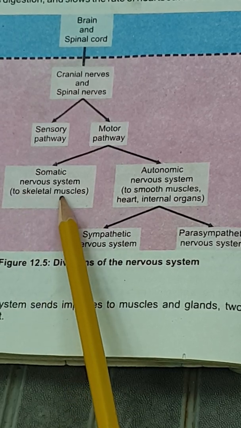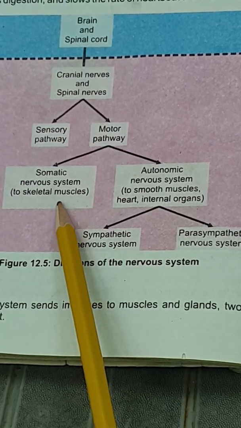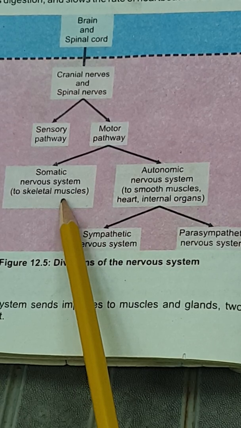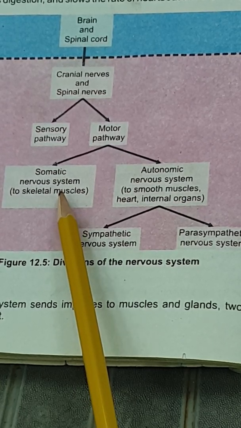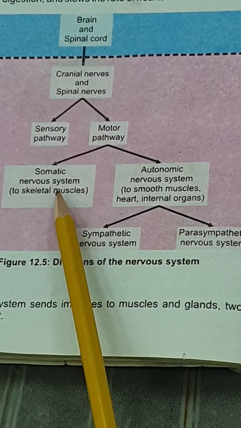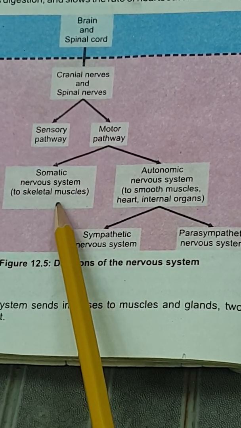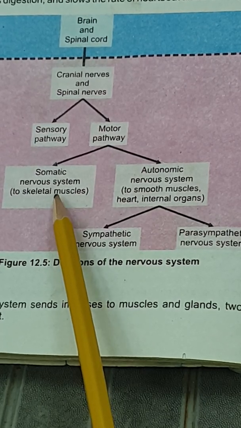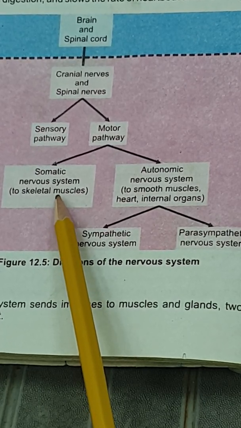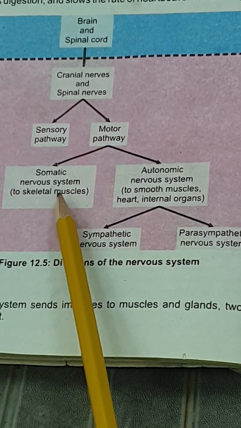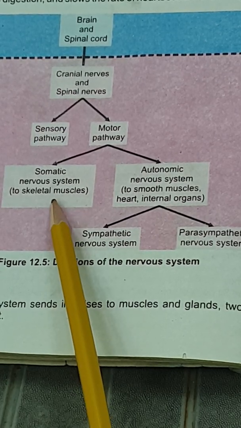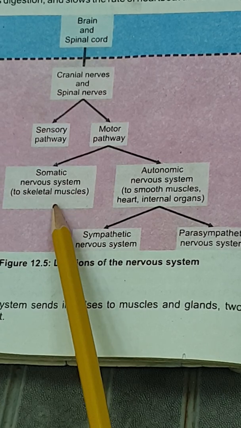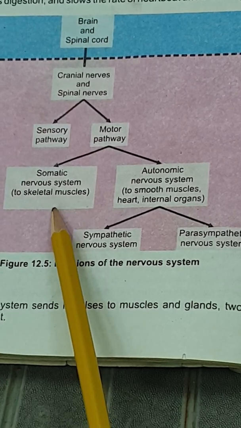The somatic nervous system is the skeletal system, and this system has actions which are under our control, and those actions are known as voluntary actions. Voluntary actions are performed under the will of humans and of animals, and that is why they are known as somatic or voluntary actions, the voluntary system.